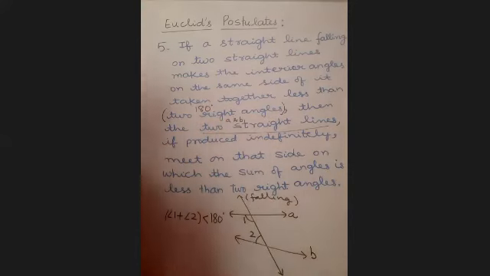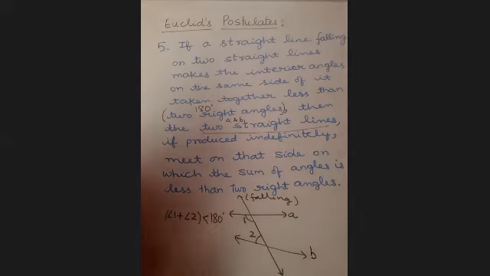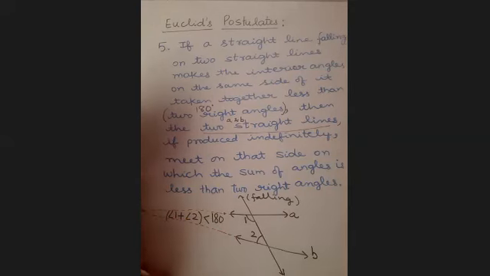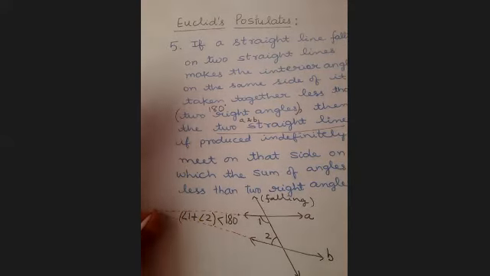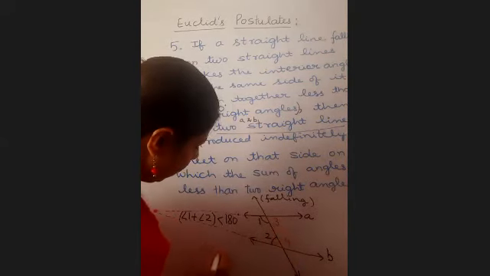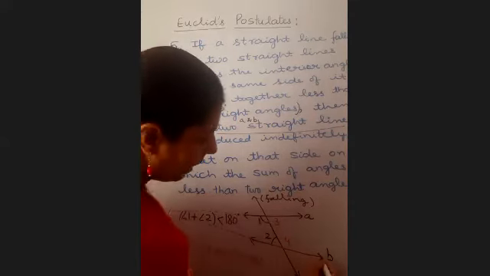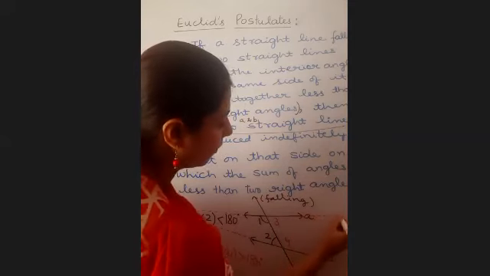If produced indefinitely, meet on that side on which the sum of angle is less than 2 right angles. तो कह रहे हैं अगर हम इसको produce करते हैं, then these two lines will meet on which side? On the side where the sum of angles is less than 180 degree. Can you see they are going to meet somewhere? लेकिन इन दो sides पे ये जो angle है बेटा, angle 3 plus angle 4, this is greater than 180 degree. We can see. अगर आप इसको produce करोगे, the gap will keep increasing or decreasing?